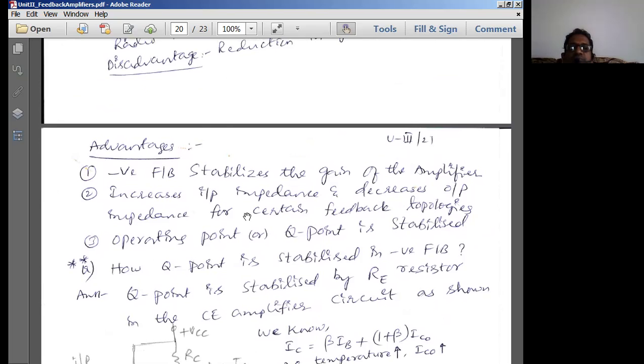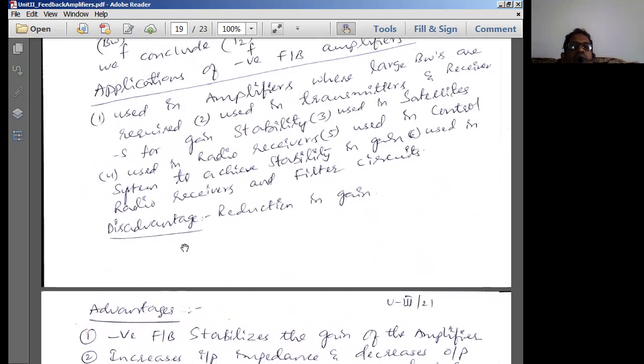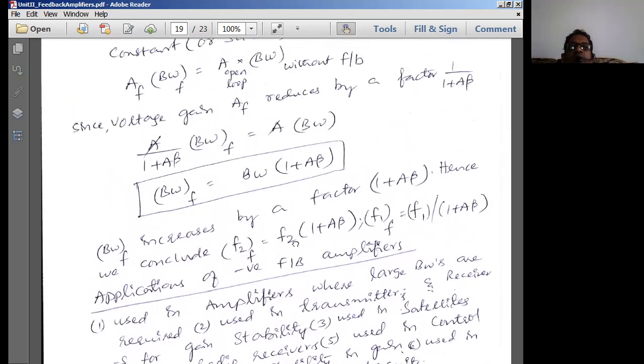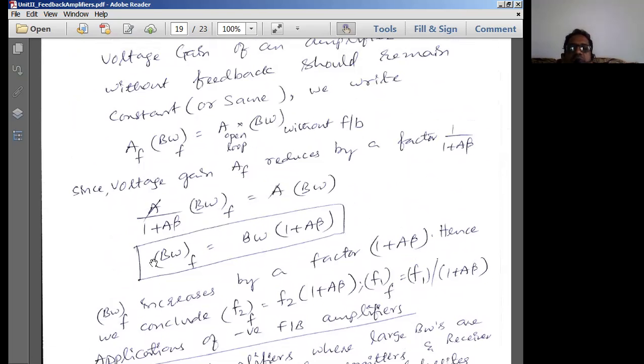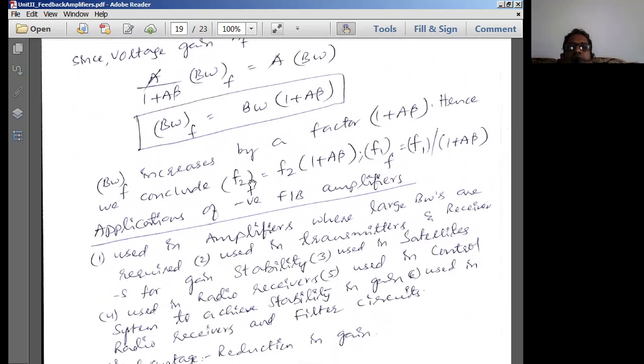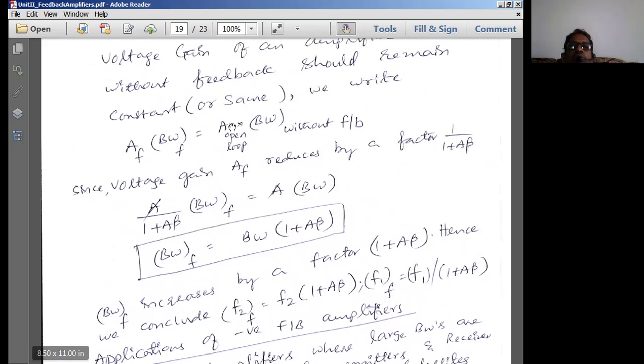The advantages are important, and the disadvantage is only one, so that is also important. Applications of feedback amplifier are important, and the bandwidth equation, because this will be asked in the problems to find the upper cutoff frequency f2 of f and lower cutoff frequency f1 of f due to the negative feedback configurations. So these conditions are very, very important.